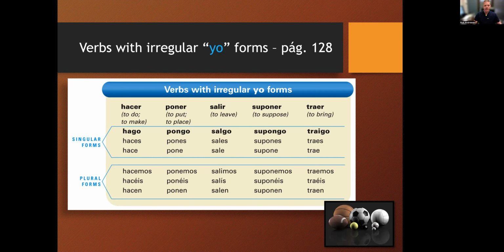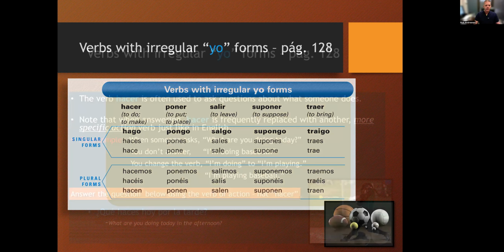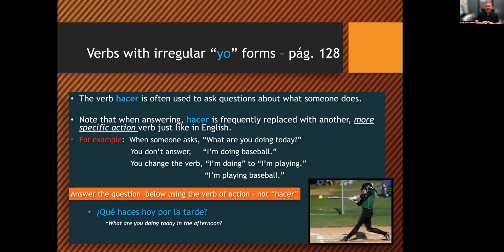Okay, so let's look at some of these just with meaning, and we'll talk about this go form in the yo. Hacer is often used to ask questions about what something or someone does. Notice that just like in English, when I say, what are you doing? You don't say, I'm doing basketball. You answer, I'm playing baseball or I'm playing basketball. Same thing with Spanish. ¿Qué haces? Is a very, very common way of saying, what are you doing?